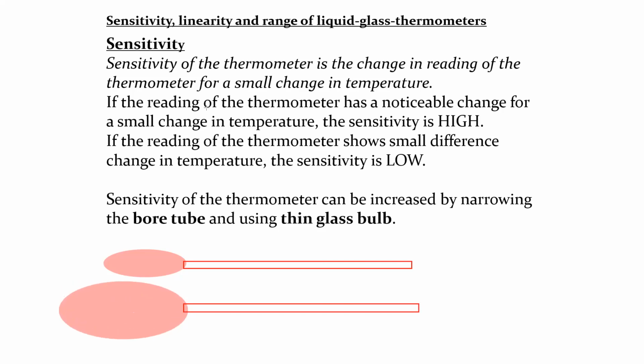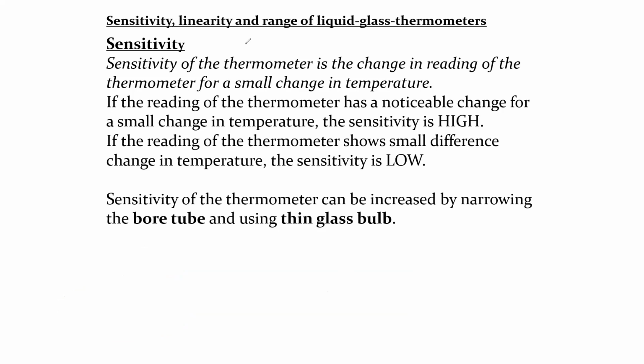You use a large bulb, because a large bulb will have more liquid, and with more liquid inside the bulb, it will have a greater expansion. So these are the ways by which we can increase the sensitivity of our thermometer. One is by using a large bulb, and the second one is using a narrow bore or a narrow capillary. Is it clear how we can make our thermometer sensitive?